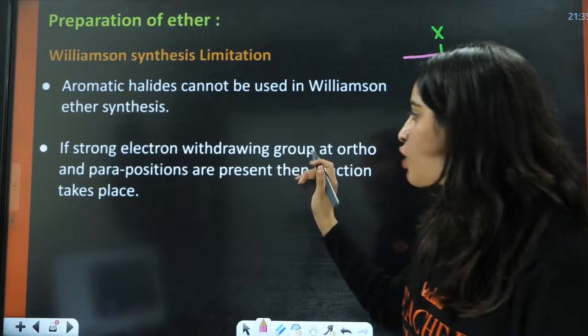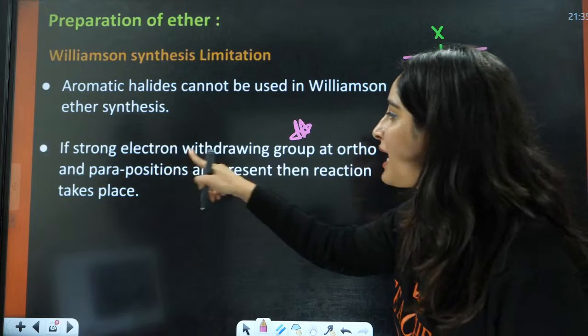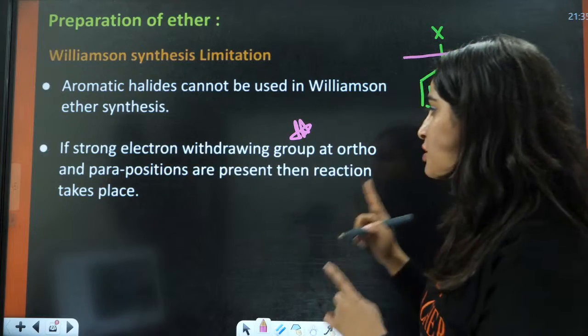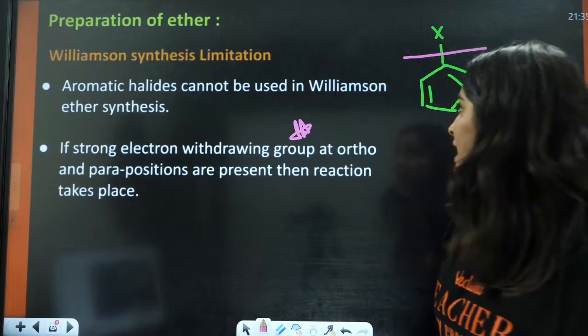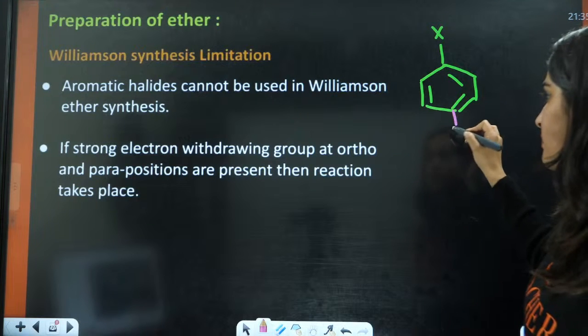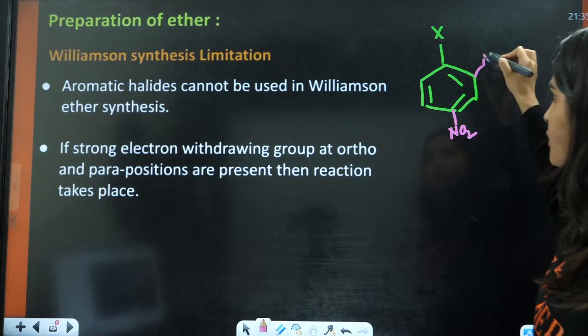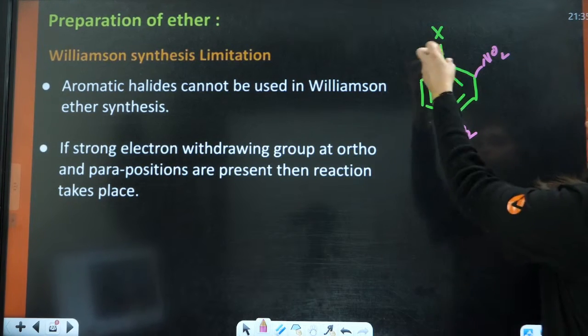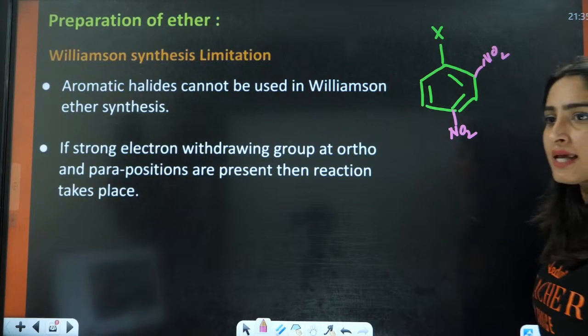Very important thing: if a strong electron withdrawing group at ortho and para position is present, then the reaction can take place. It means if you have a nitro group at the ortho and para positions, it is going to pull the electron density, right?